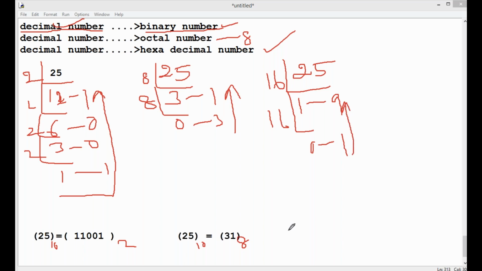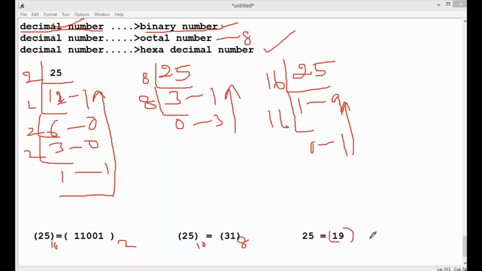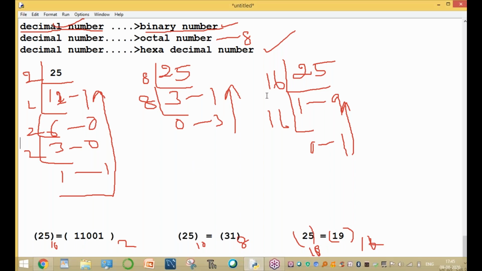The answer: the value of 25 is equal to 19 of base 16. So this is for 25 of base 10, this is for 19 of base 16. Any doubt on it? These are the conversions.